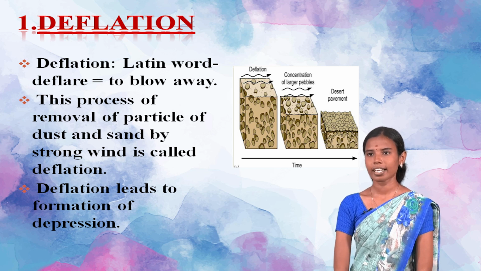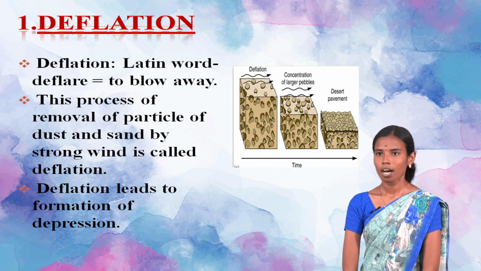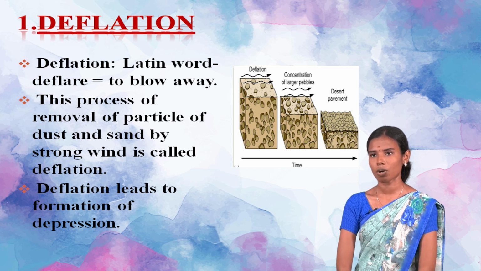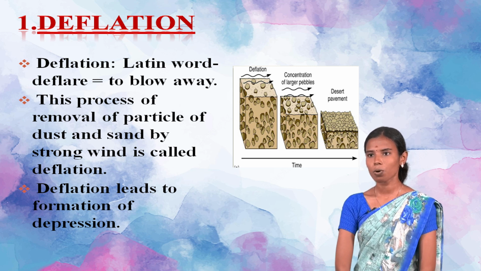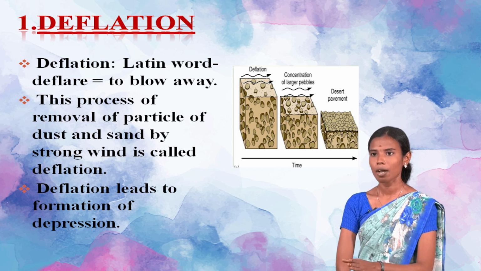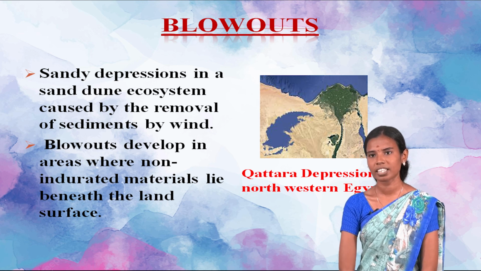The picture on the right side shows the deflation action. The first picture shows how the wind carries the loose sand and dust particles, and in the second one only the coarser sediments are left behind, and in the third one the coarser sediments are joined together and look like a pavement, so it is called desert pavement. Next, we will see the features formed due to the deflation action. First one is the blowouts. A blowout is a sandy depression in a sand dune ecosystem caused by the deflation removal of sediments by the wind.